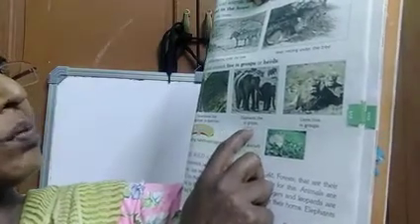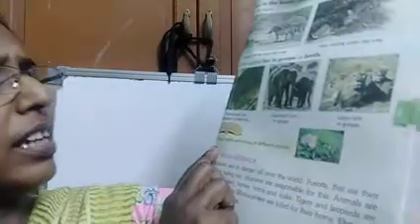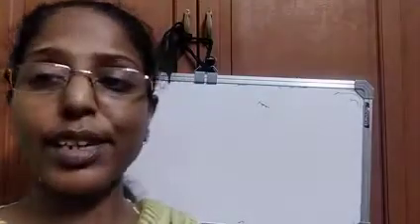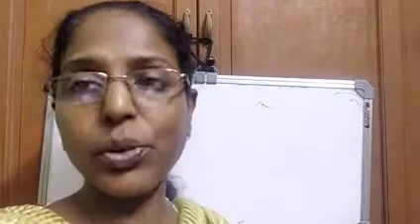Elephants in groups, lions in groups. Then all of you learn this. We have to save wild animals, and we have to protect forests to protect wild animals. So we must stop cutting down trees. Then learn the exercise also.